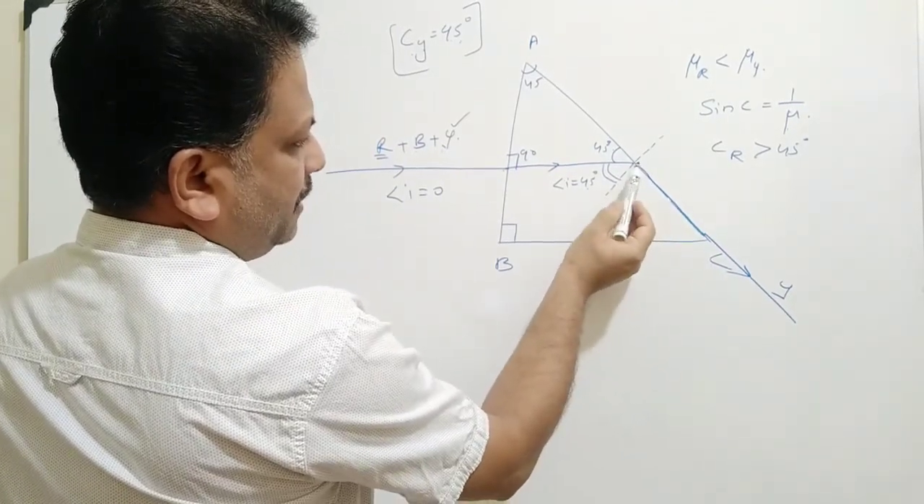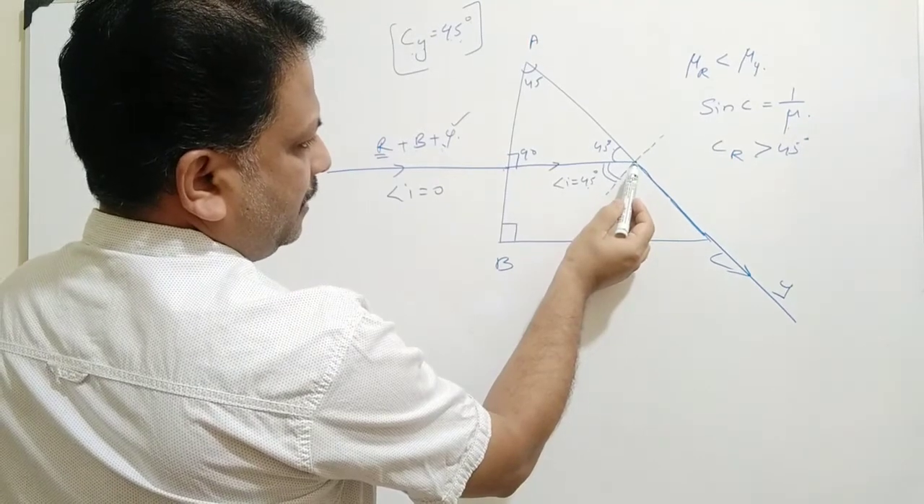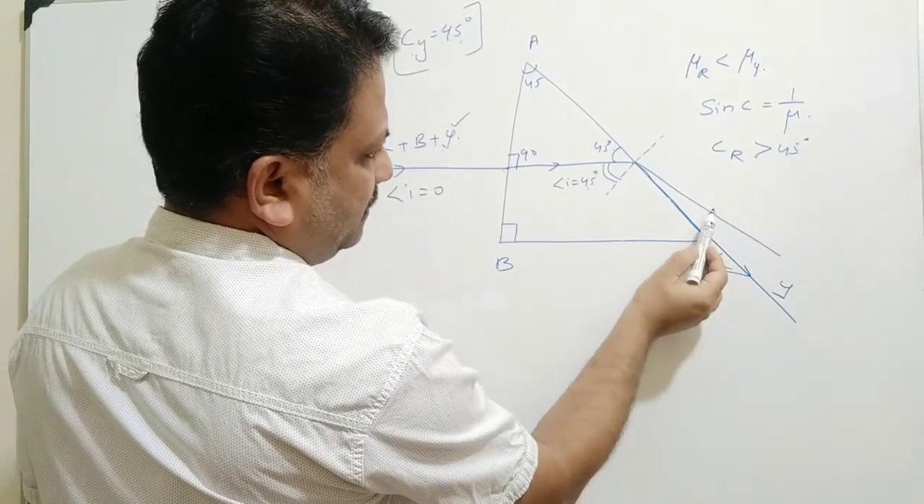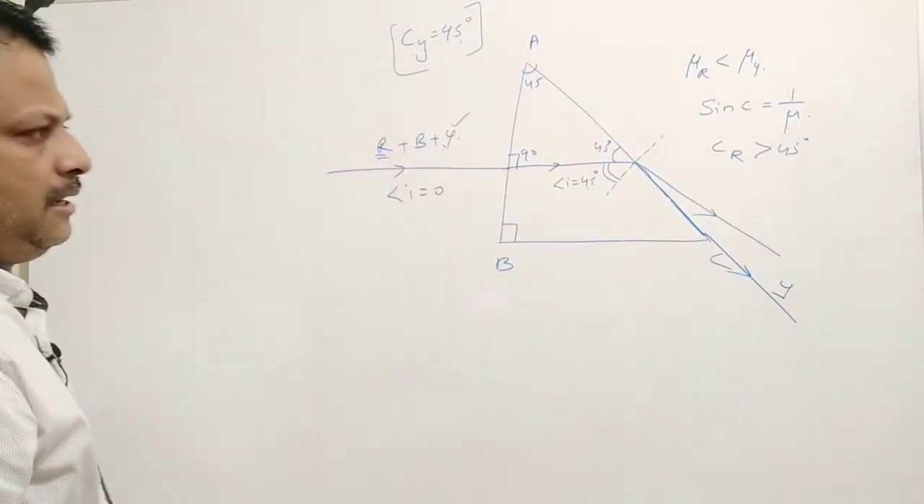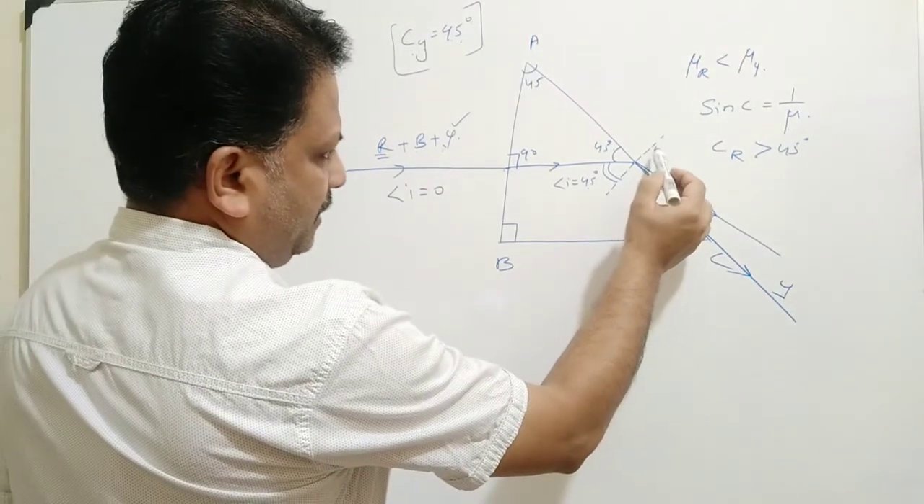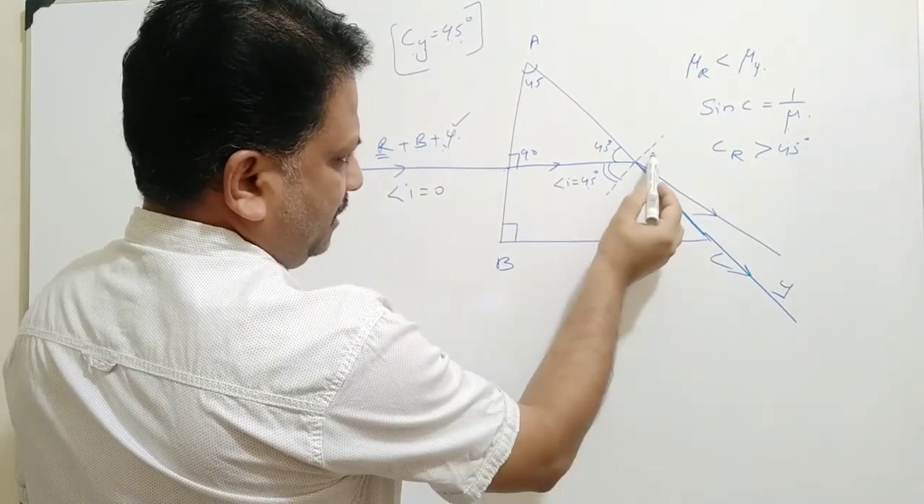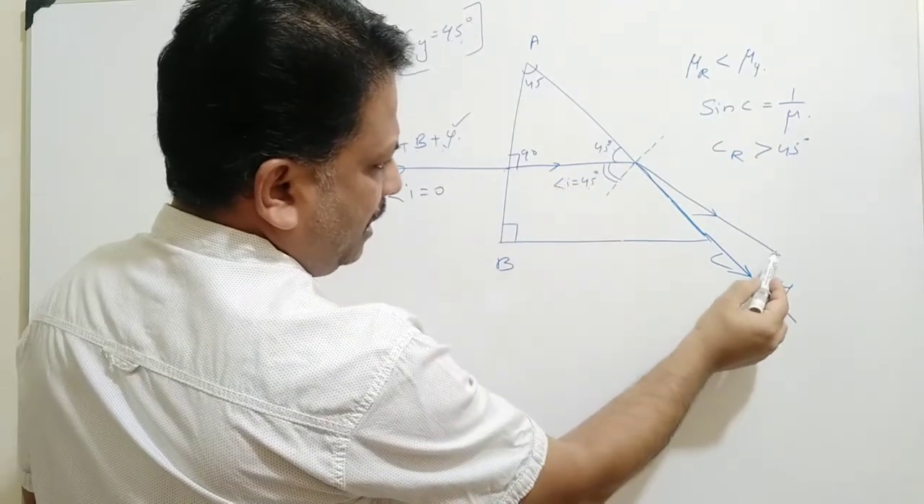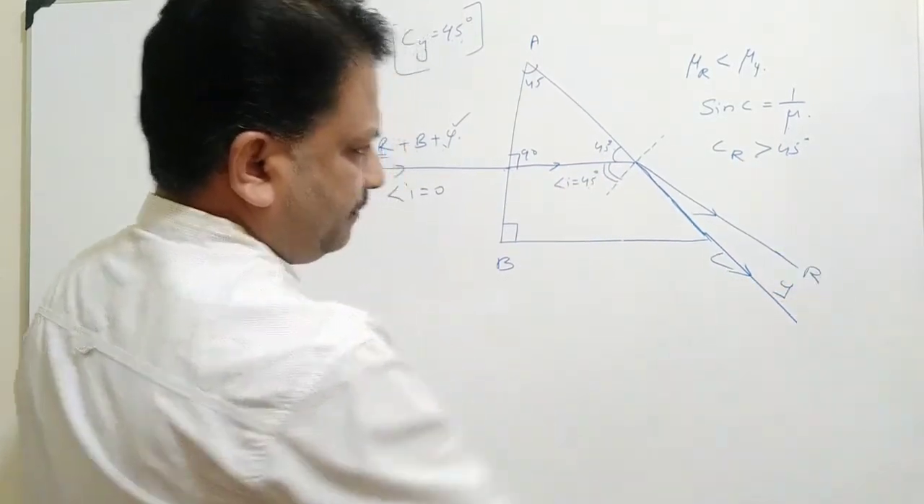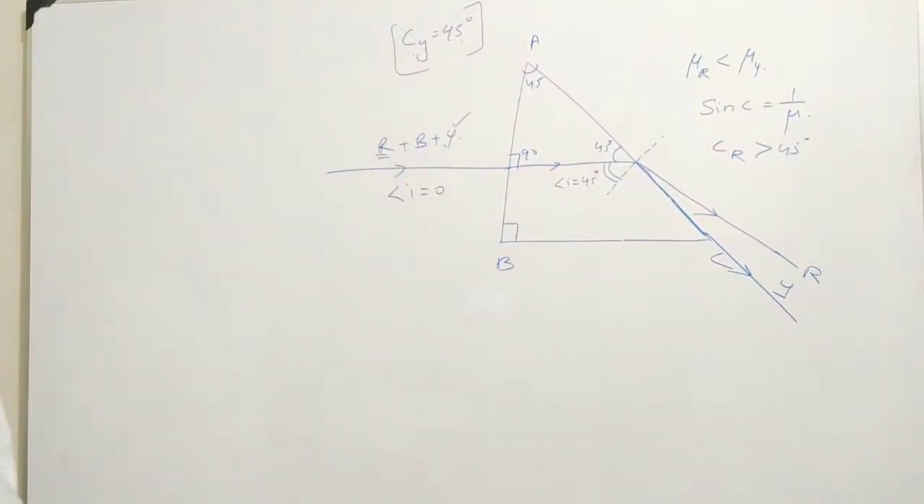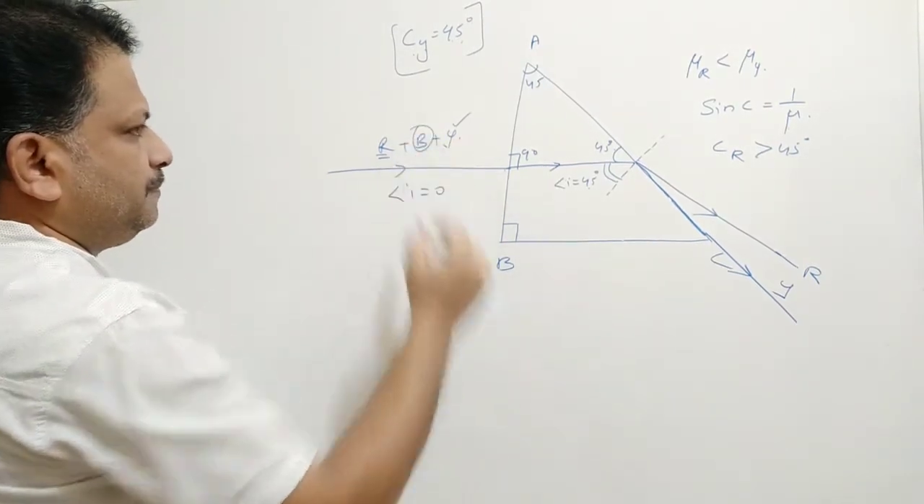What will happen? It will emerge out like this. Okay, it will refract out following the rule of refraction. It will bend away from the normal, and we can mark it as red. Okay, yes. Now what about blue?